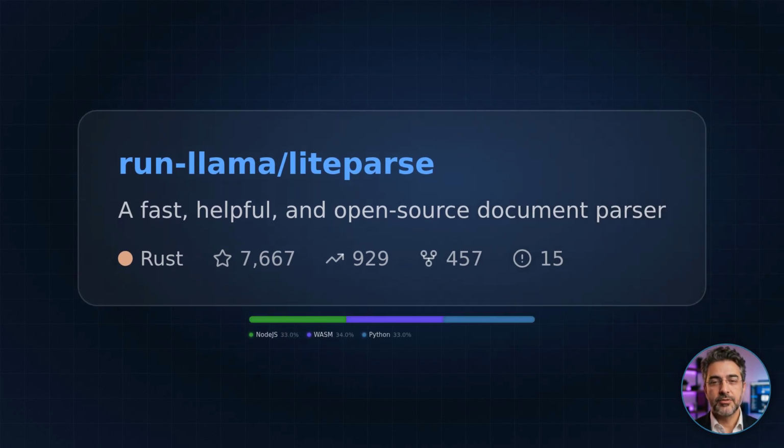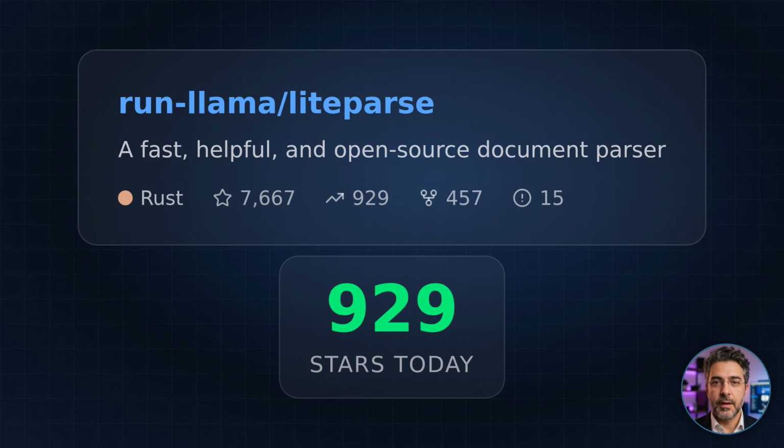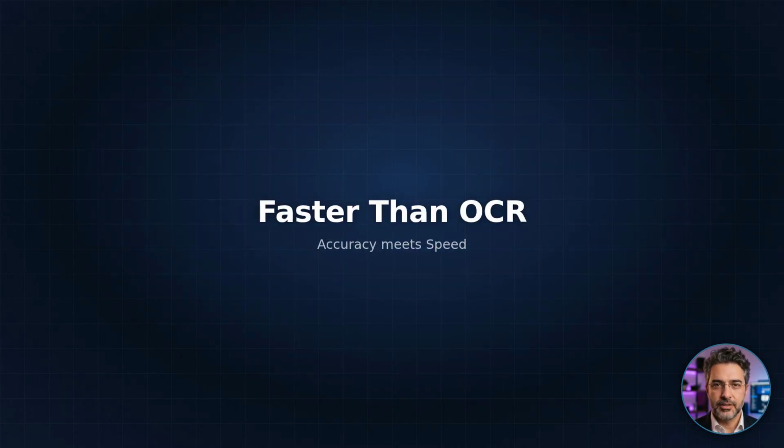They've published versions for Node.js, Wasm, and Python, making it incredibly versatile for any stack you might be running. If you're dealing with dense tables or complex PDF layouts but want to keep your processing costs at zero, this is the tool. It's significantly faster than traditional OCR libraries while maintaining high accuracy.